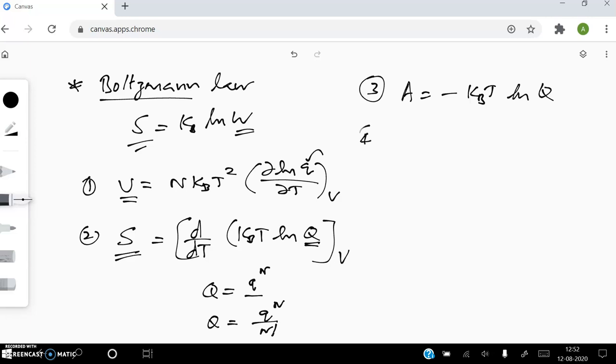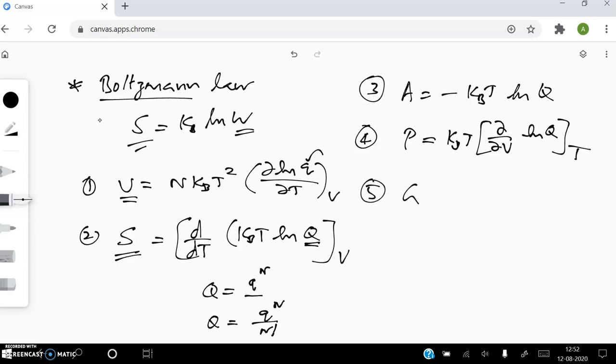Then how to calculate pressure of the system. Pressure can be calculated using this formula: P is equal to kBT into dou by dou V of ln Q at constant temperature. Using this formula, you can calculate pressure.